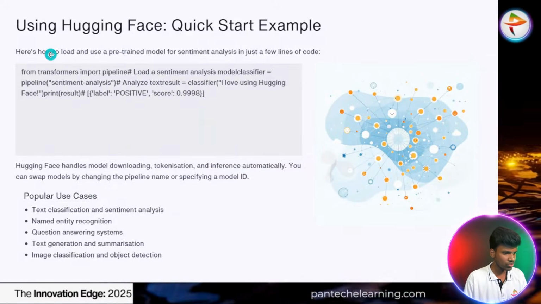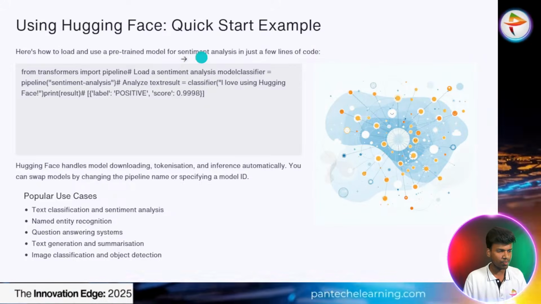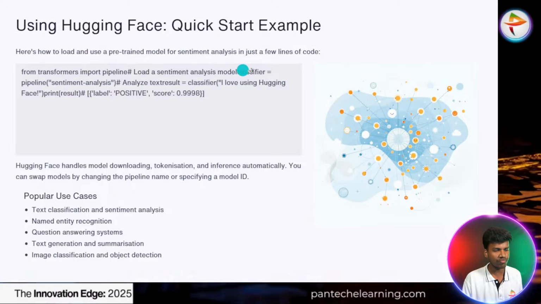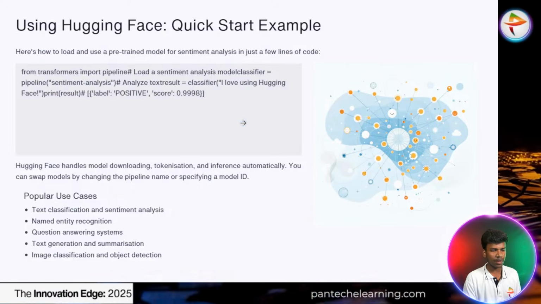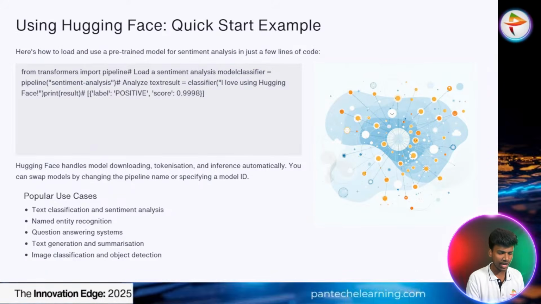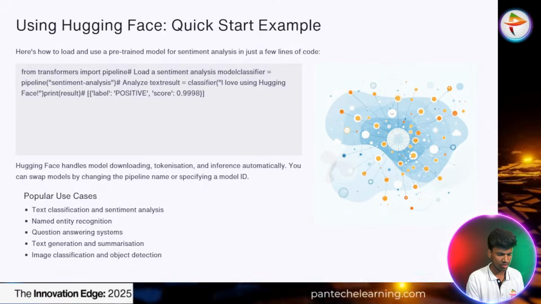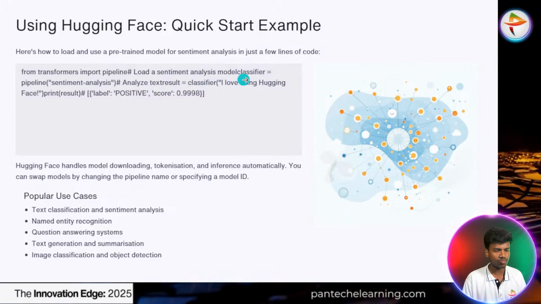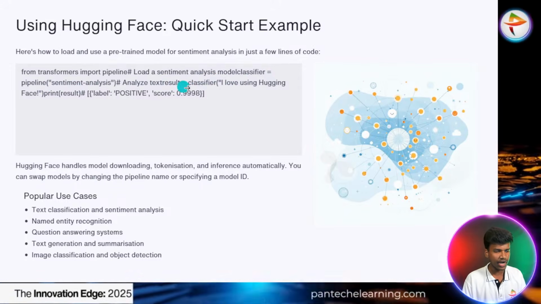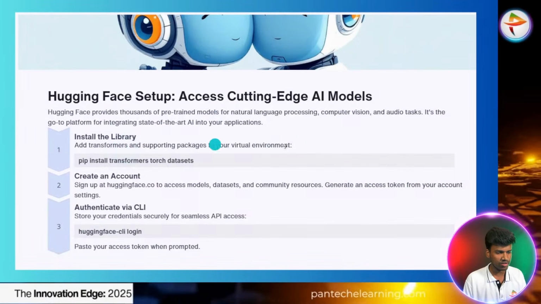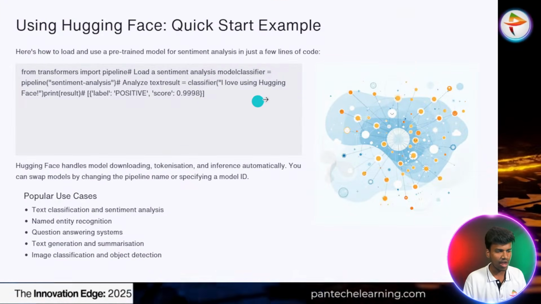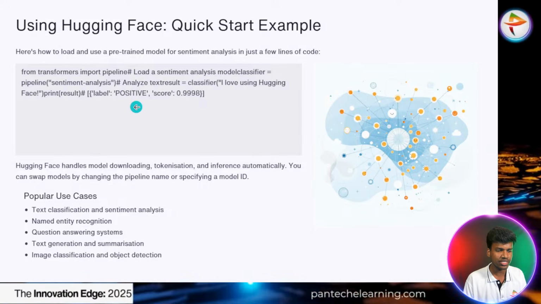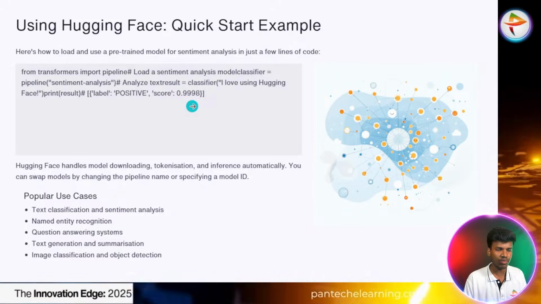And also using Hugging Face, here is a quick start example. It shows how to load and use a pre-trained model for sentiment analysis in just a few lines of code. It represents one particular project we can take. From transformers, import pipeline. Load a sentiment analysis classifier pipeline and analyze the text with the classifier. I love using Hugging Face. That is the statement they have to execute. The label is positive, and the score of the label is 0.9.